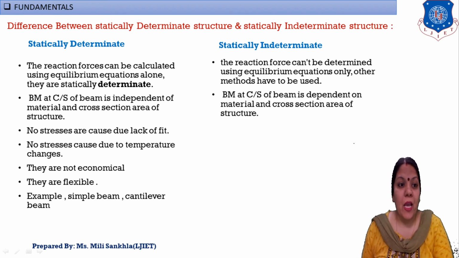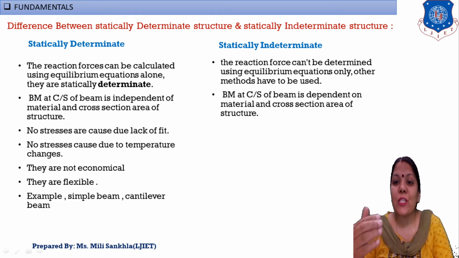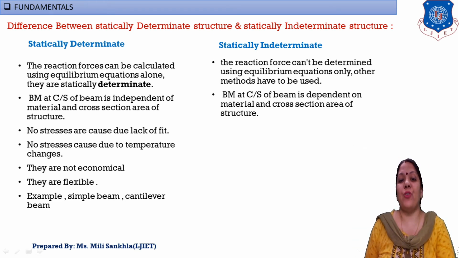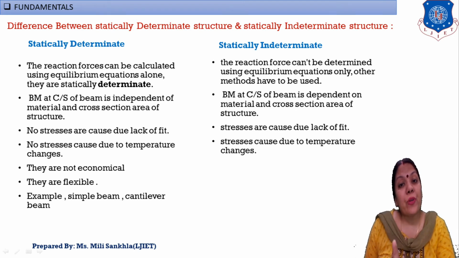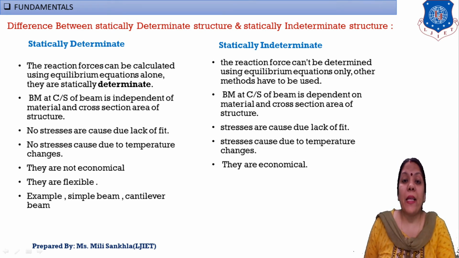Now second, just opposite of the statically determinate structure, bending moment at a cross section of a beam depends upon material properties and cross section area of the given structure. Second, stresses are induced due to lack of fitting. Stresses are induced due to temperature changes, and this structure is a rigid structure.